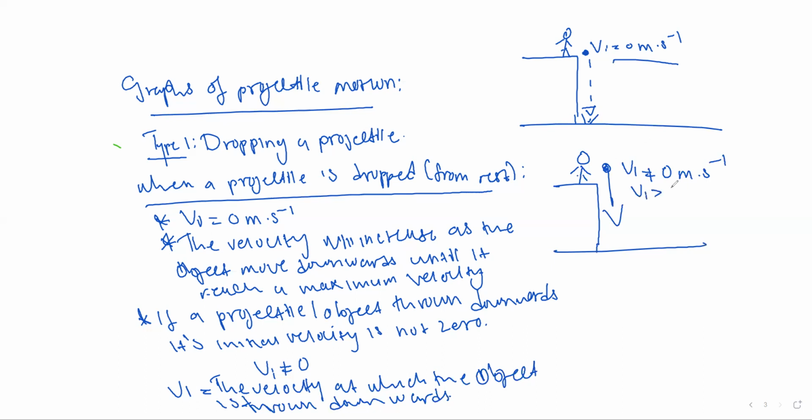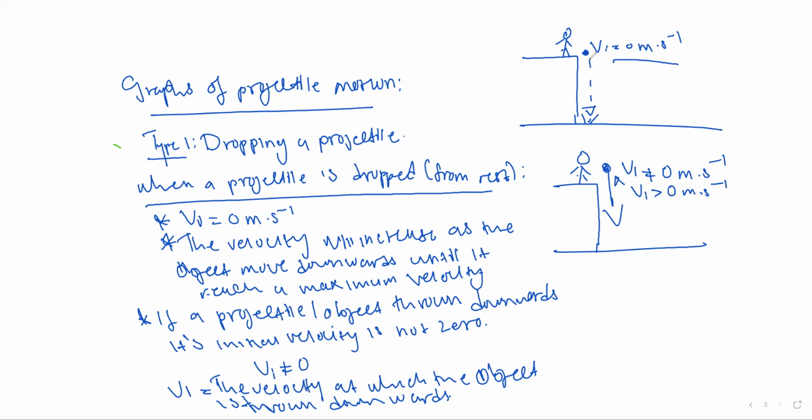It will be greater than 0 meters per second at this point when the object is thrown downward. The initial velocity is the velocity at which the object is thrown downward. Initial velocity is zero only when the object was at rest at that point, not when you are throwing the object.